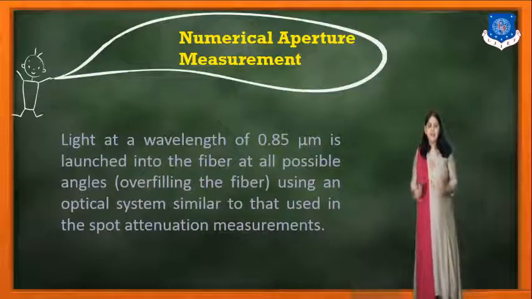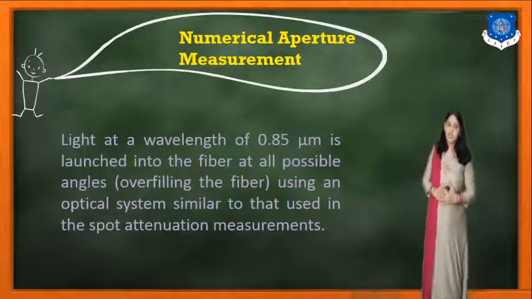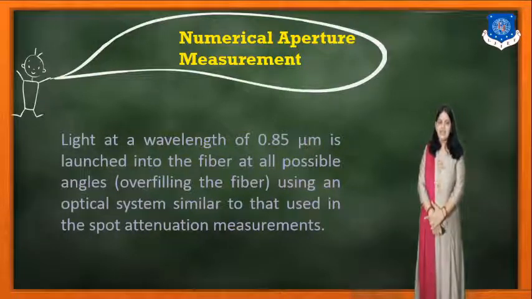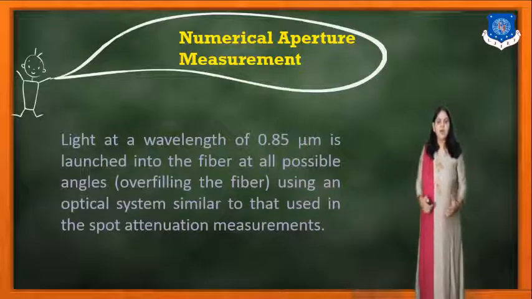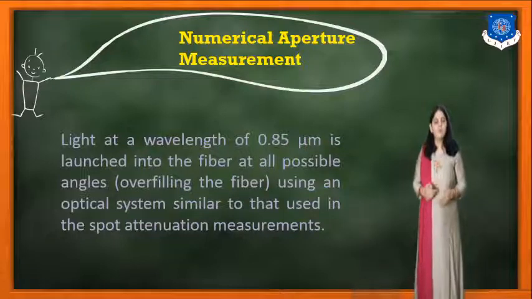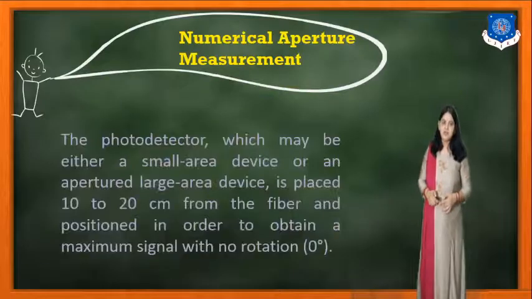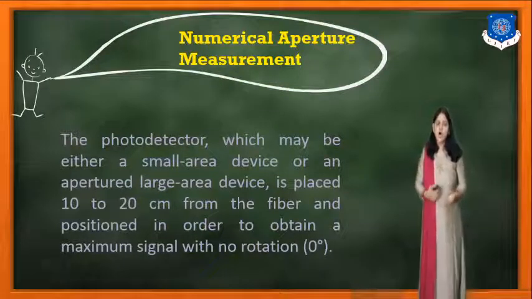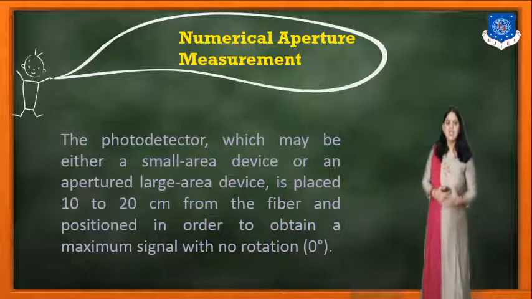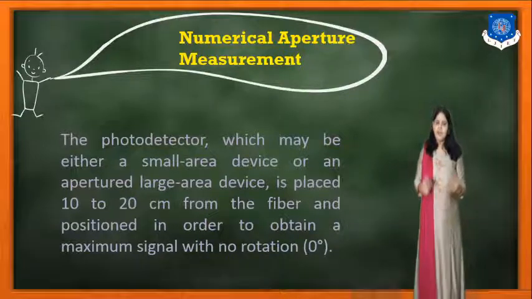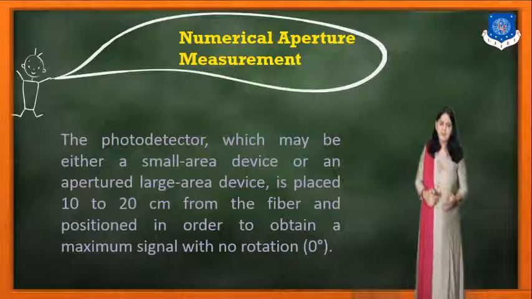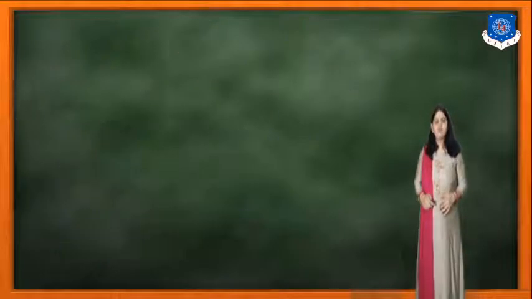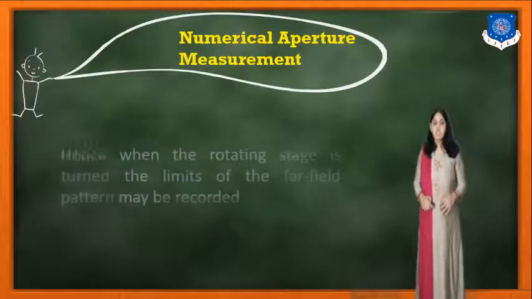Light at a wavelength of 0.85 micrometer is launched into the fiber at all possible angles using an optical system which is similar to that used in spot attenuation measurement. The photodiode, which may be either a small area device or a large area device with an aperture, is placed 10 to 20 centimeters from the fiber and positioned in order to obtain the maximum signal with no rotation, that is the 0 degree.